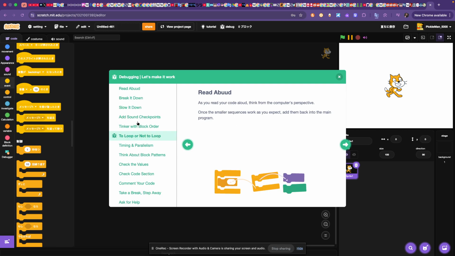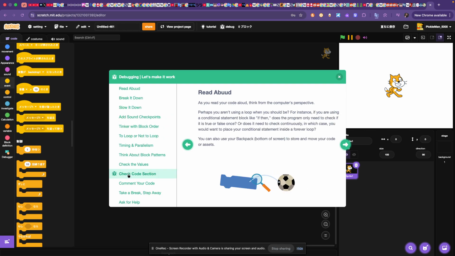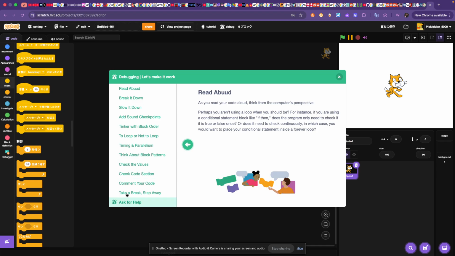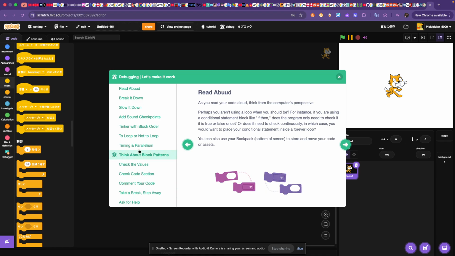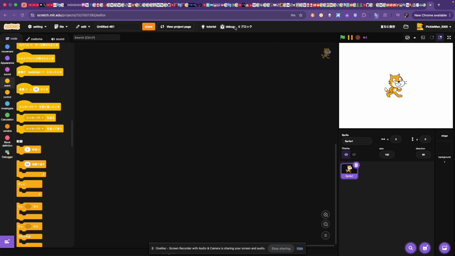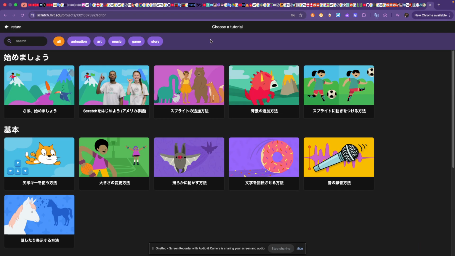Decomposition. This process is called decomposition. Why do all of them end like that? Is this just like Scratch being lazy? Also, both of these are like the exact same. None of them make sense. Why are they all called read a bud? What's read a bud mean? Let's try tutorials. Hold on.